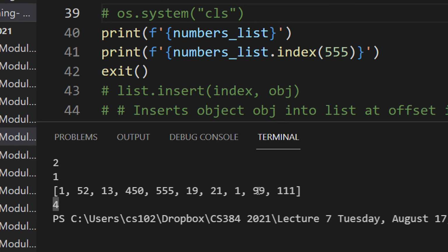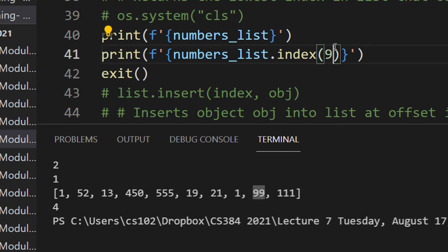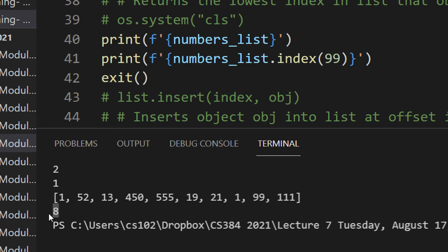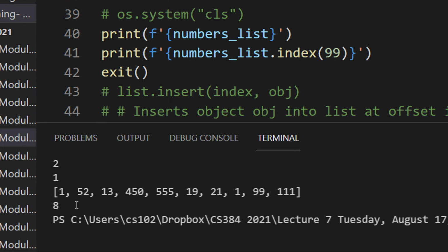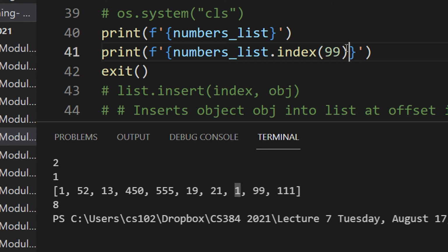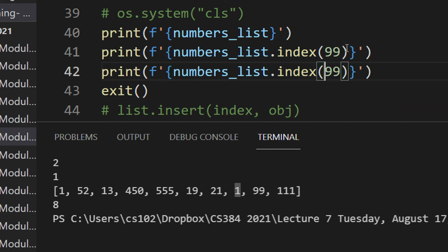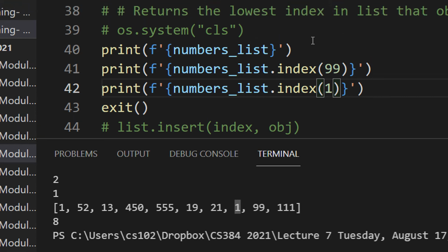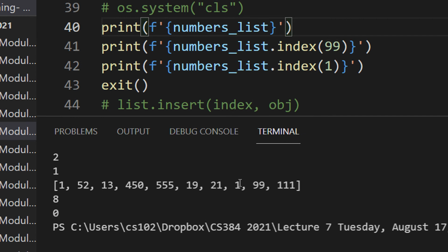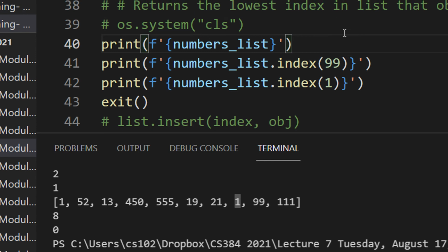Another example, let me take the index of 99. Right, of course we cannot see it manually. The index is 8. Now what happens in the case, now for example, see 1 is present twice in the list. So if I do this as 1, right, if I do this as 1, then what happens? It will return the first index. Even though 1 is present twice, it will return me the first index. Fine.